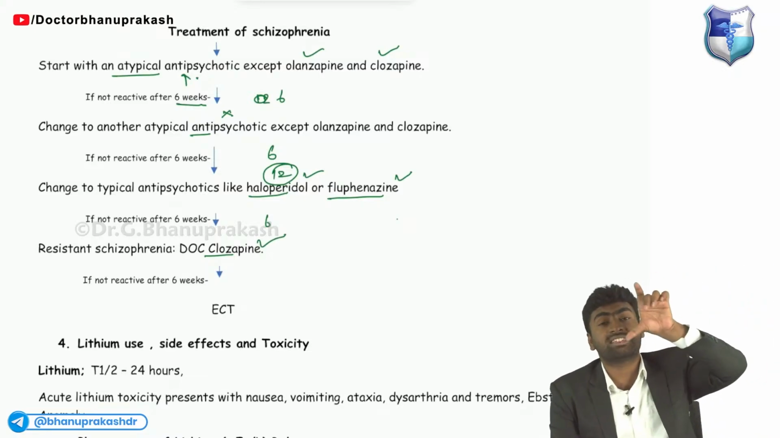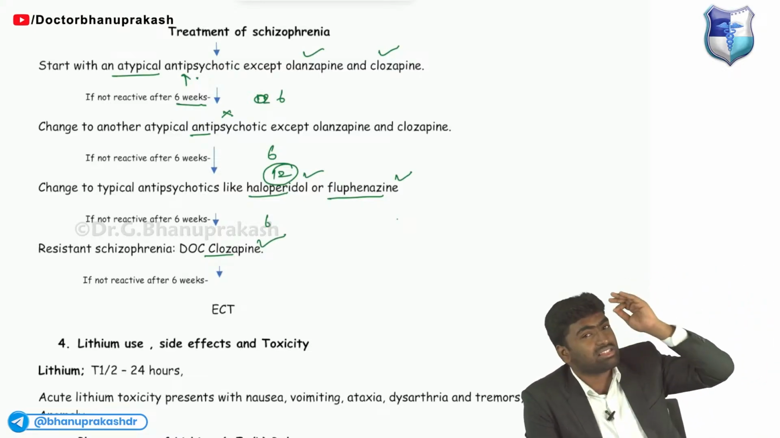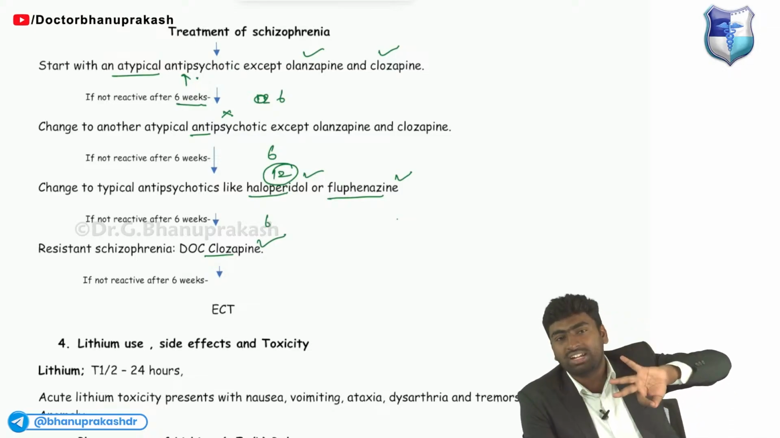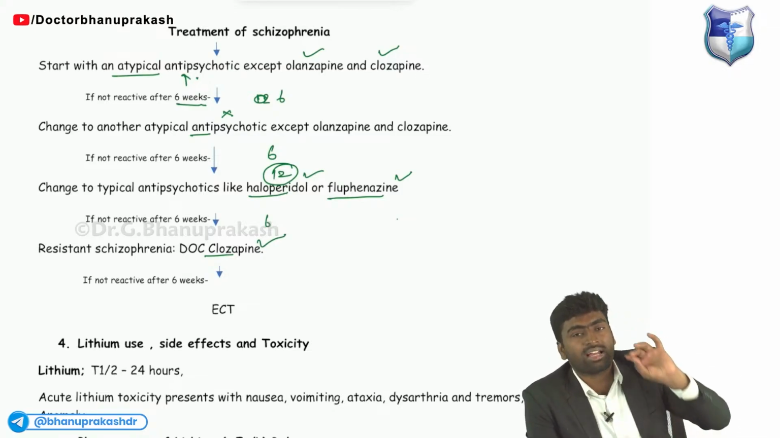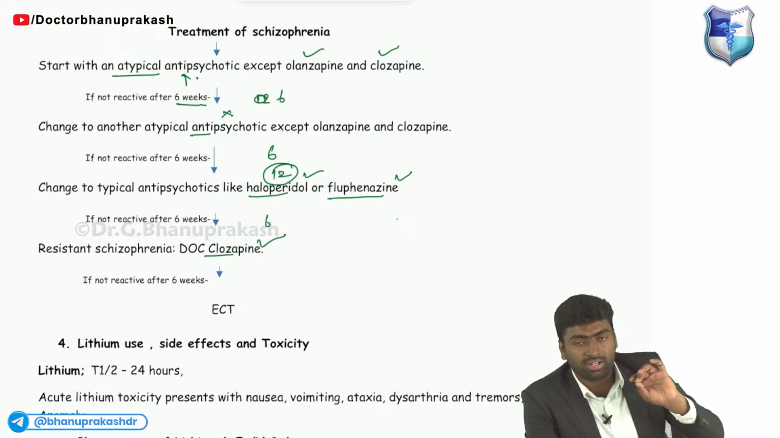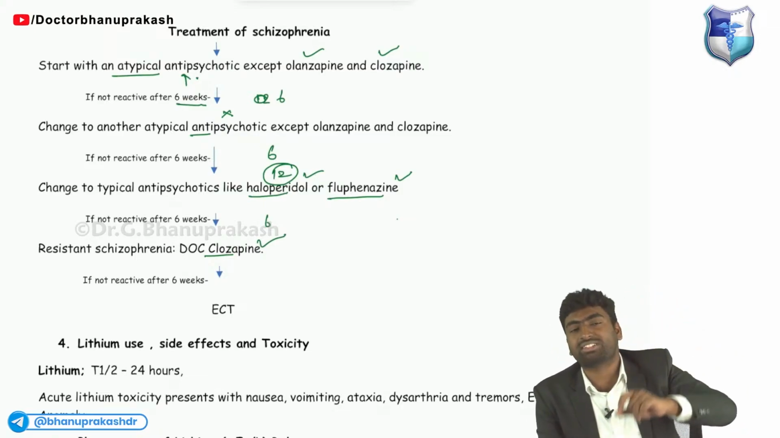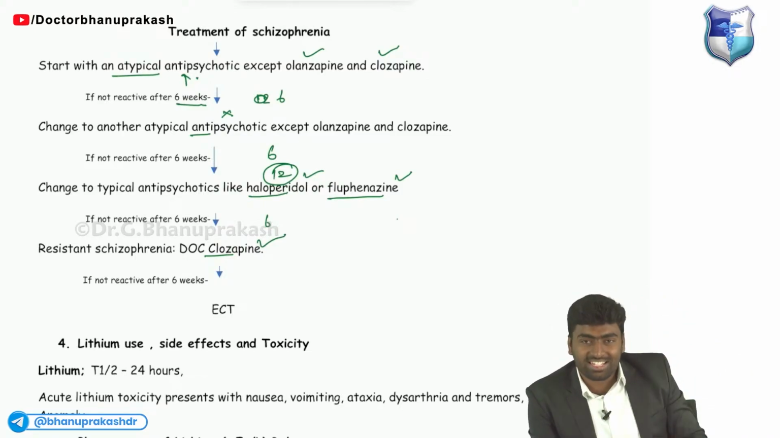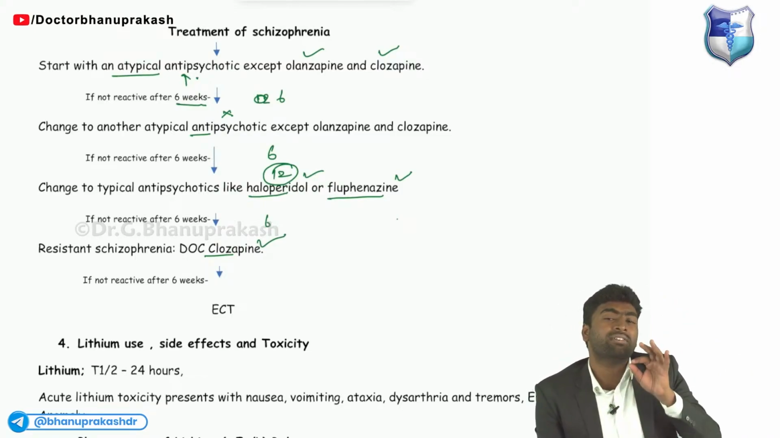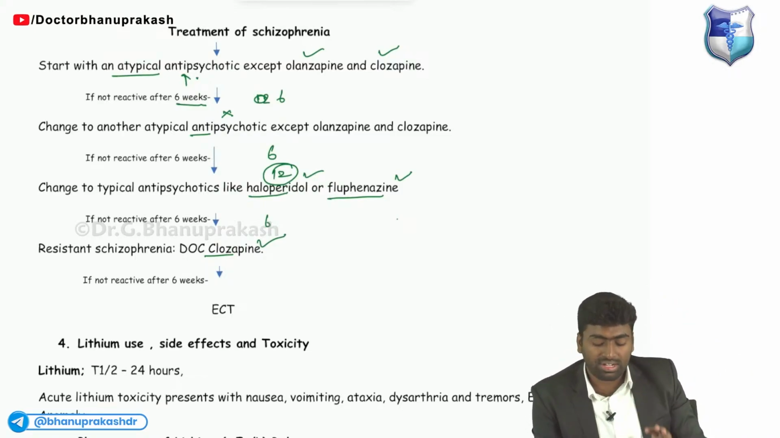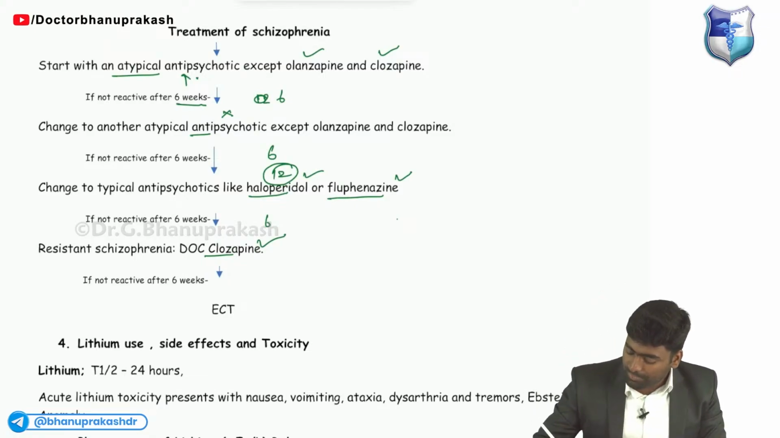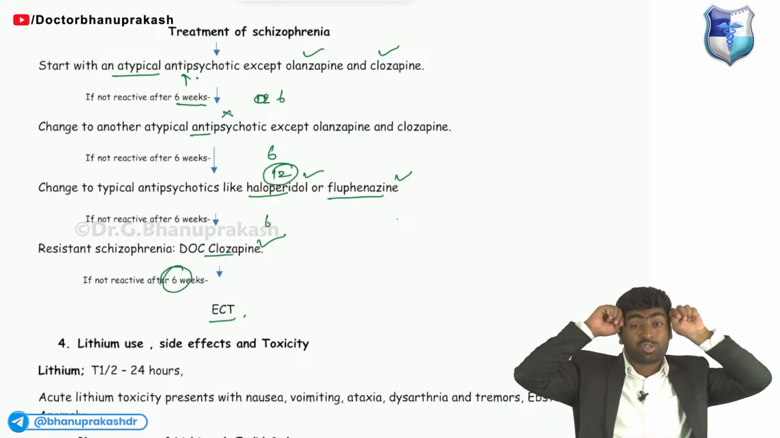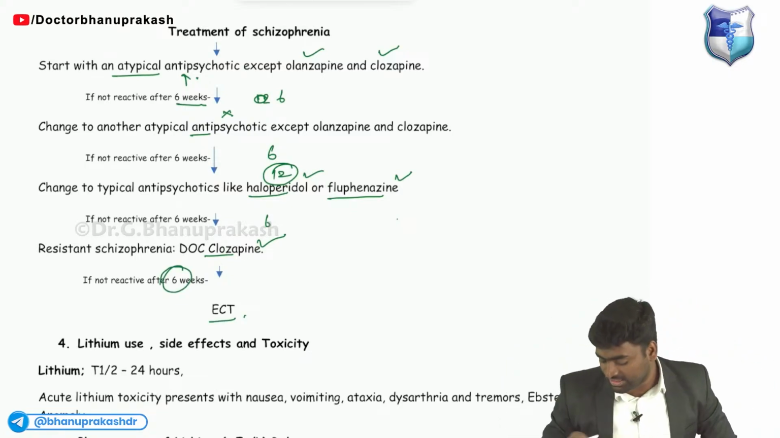So if it is resistant to these 3 steps of treatment, which is 3 drugs, like 2 types of atypical drugs and 1 type of typical antipsychotic drug, for this 18 weeks, अब हम बोलेंगे it is known as resistant schizophrenia, and in a case of resistant schizophrenia, we'll treat them with clozapine. And in a case of clozapine-resistant schizophrenia, हम ECT देंगे, means हम shock देंगे. ठीक है, इतना याद रखो.